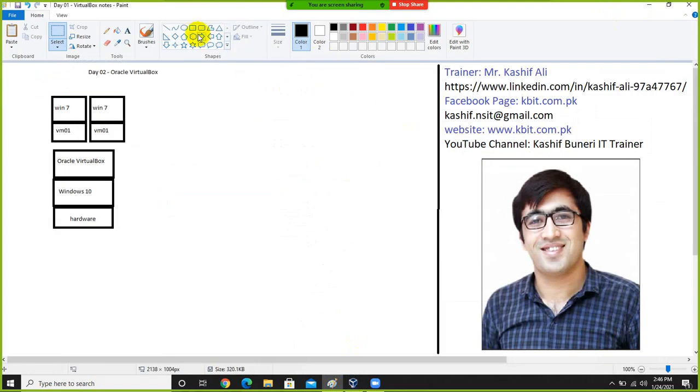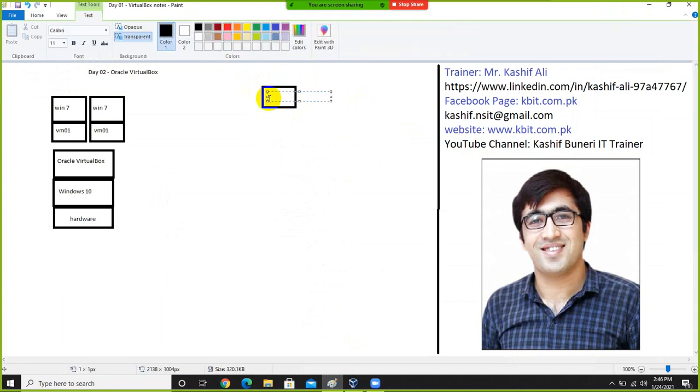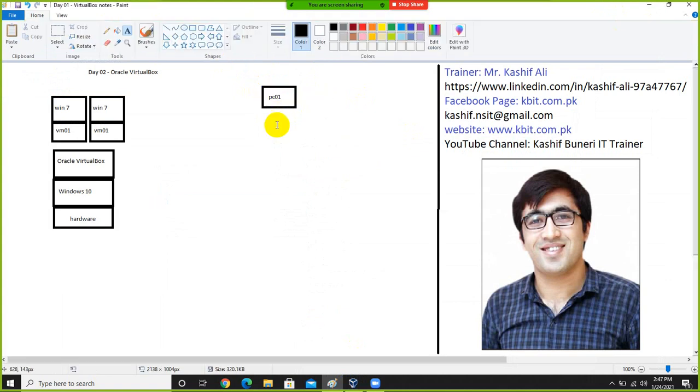Normally, if we have physical machines, for example, these are my physical machines, PC1, and suppose I have three physical machines, and if I give you the task to connect these computers to each other, what will you do? Can someone tell me what we need to connect these computers? We need a switch, right?